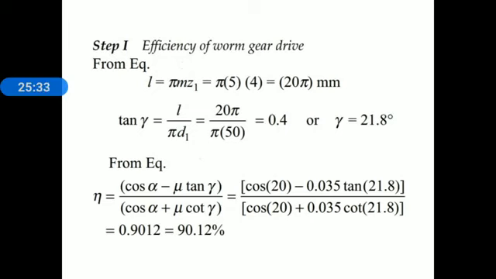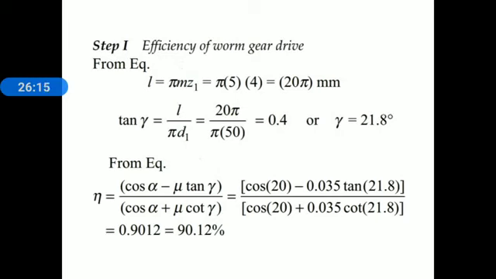Now we know the relation for lead angle. Tan gamma is equal to Z1 divided by Q. Z1 is the number of starts, that is given 4, and Q is the diametral quotient. Now how to get the value of diametral quotient? Q is equal to D1 by M. D1 is 50 and M is 5. Therefore Q is equal to 10. And therefore we use the relation for lead angle. Tan gamma is equal to Z1 by Q, that is 4 divided by 10. We get 0.4, and take tan inverse of 0.4, and we get the value of gamma is equal to 21.8.